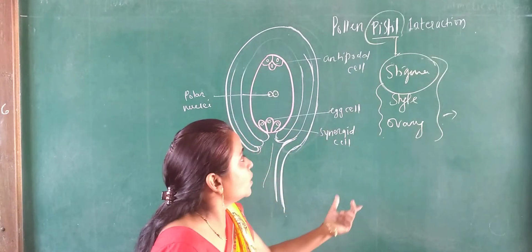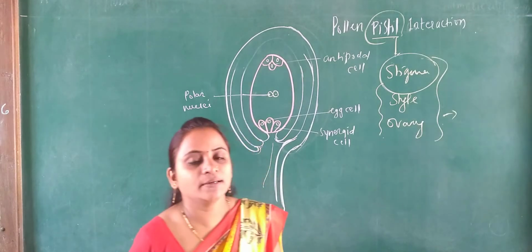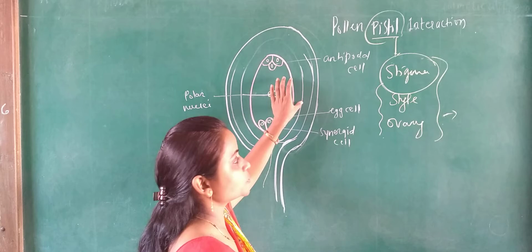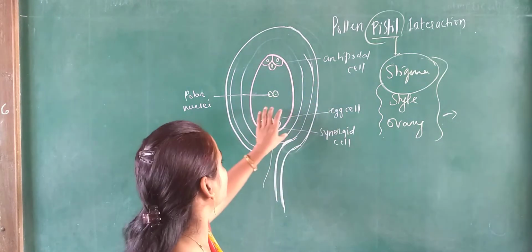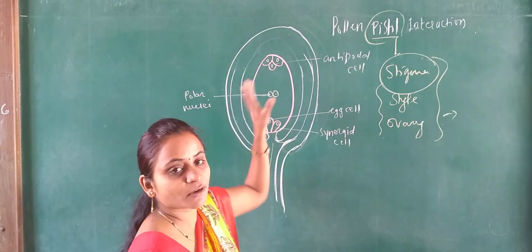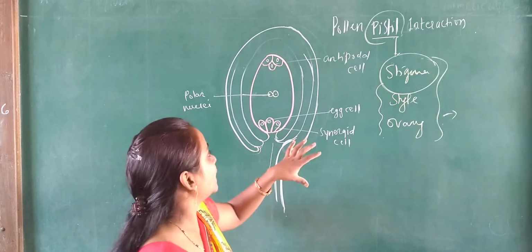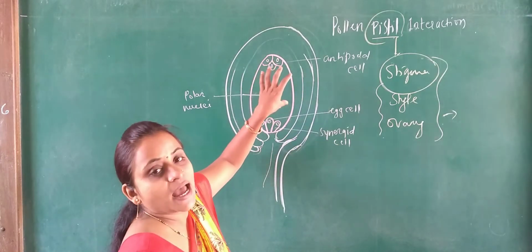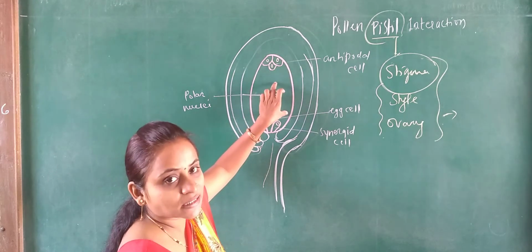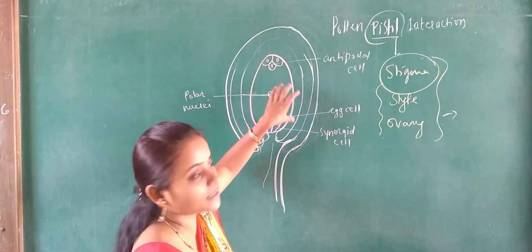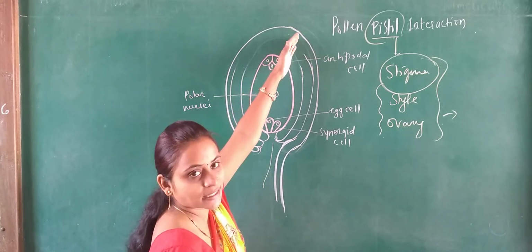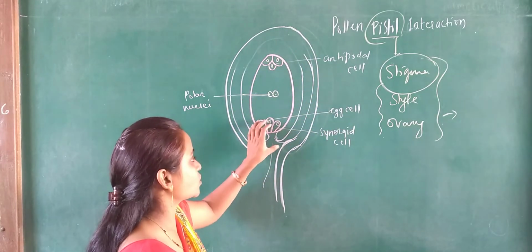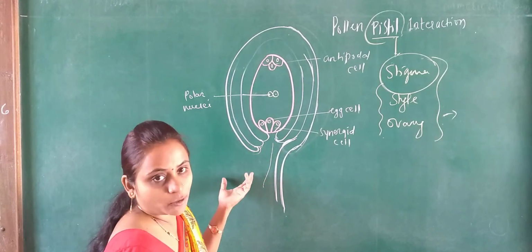Okay, so in that, we know that when we see the anatropous ovule, at that time you can see there are different parts. By the different parts the anatropous ovule is made, and in that, one embryo sac is present, and this embryo sac has different cells: antipodal cells at the chalazal end, and synergid cells and the egg cell at the micropylar end.